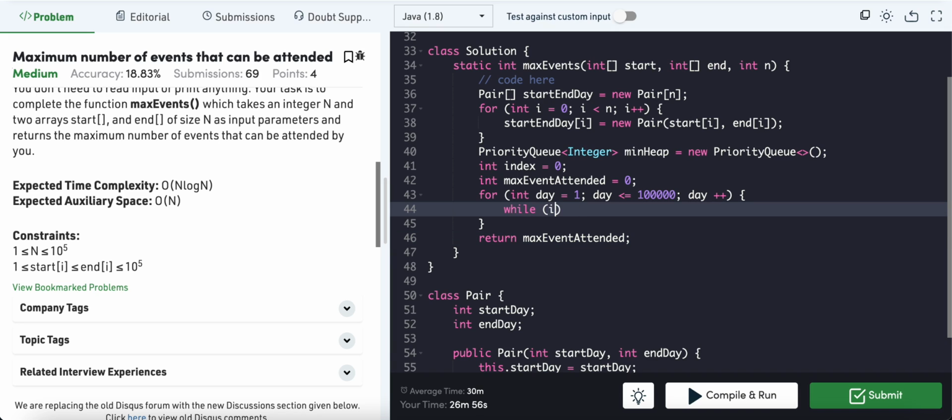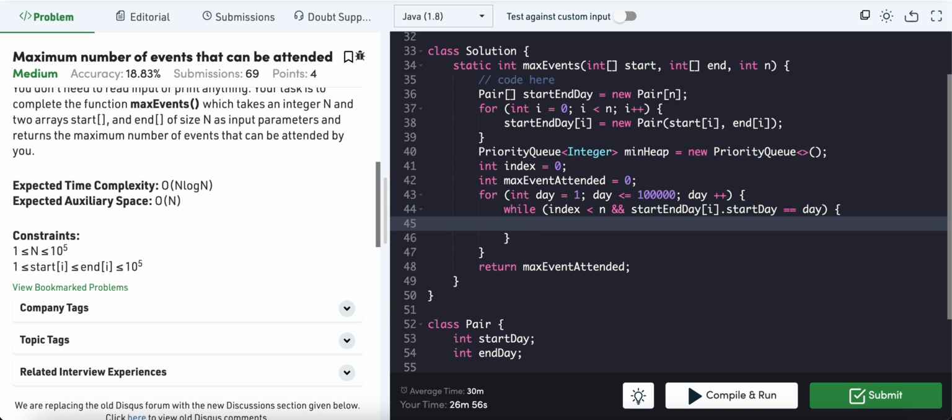So while our index is less than n, and the start day of the pair at the index is equal to day, then we put its end day into the priority queue, like we are attending it.